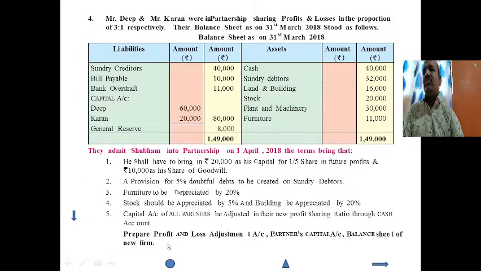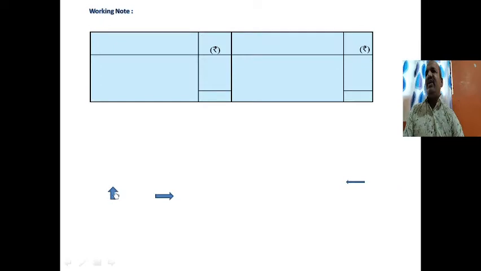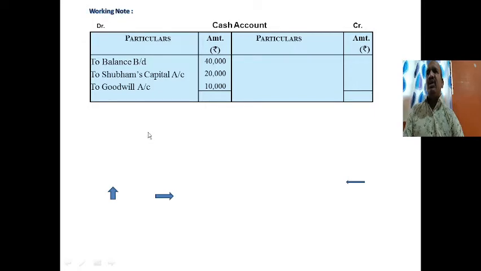We have to record this: the goodwill account, as per the working note, 7,500 and 2,500. Shubham does not have any share in the goodwill, so goodwill will be debited 7,500, and the second entry will be in the cash account. The second effect is shown in the cash account, because the goodwill brought in cash is credited to the goodwill account, 10,000.